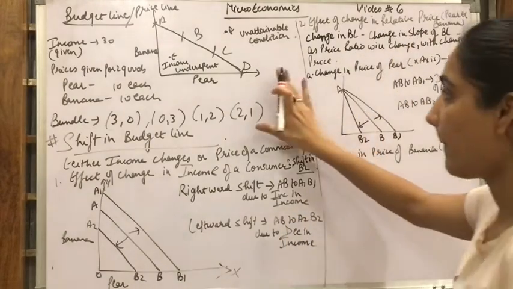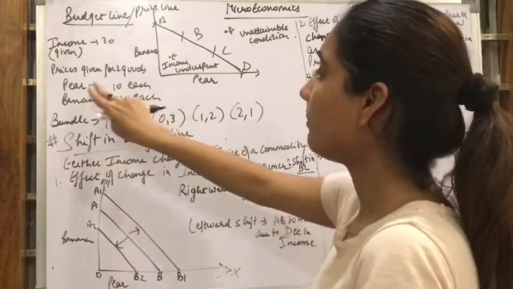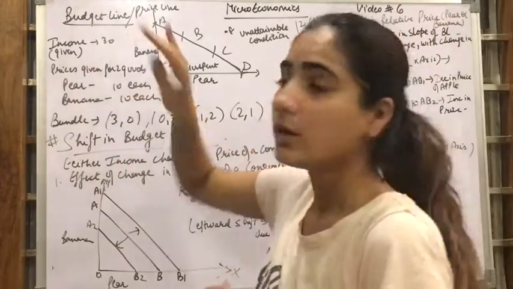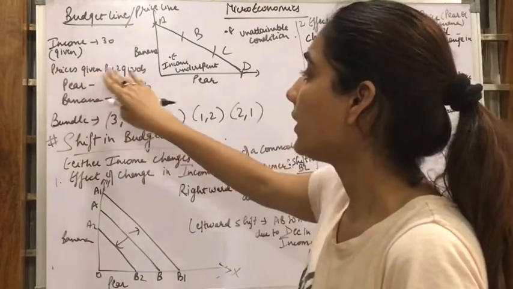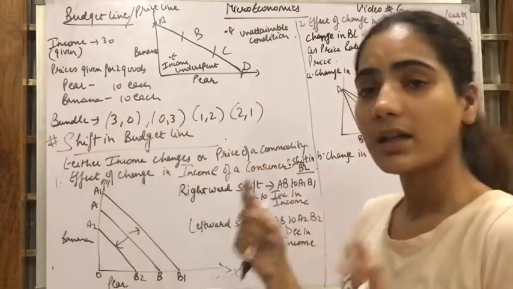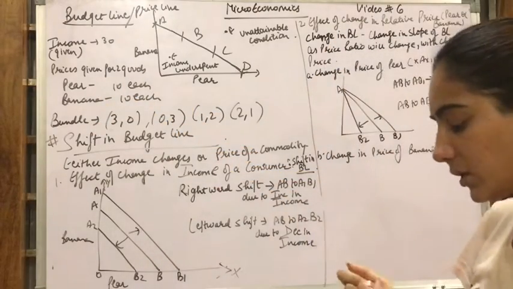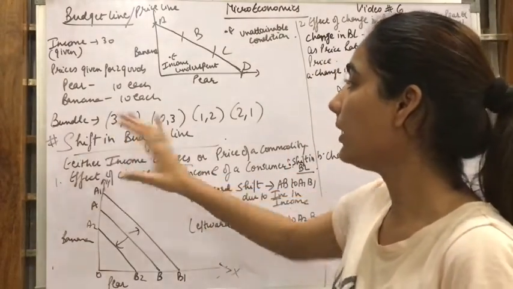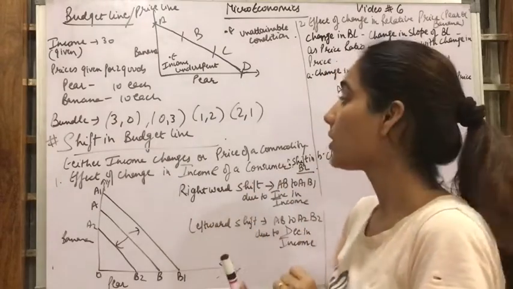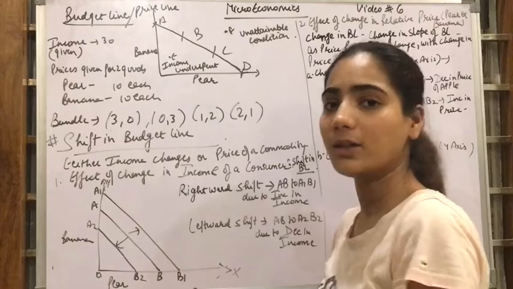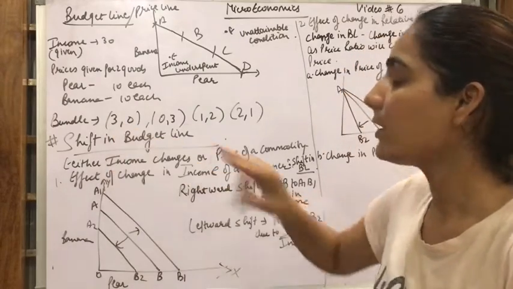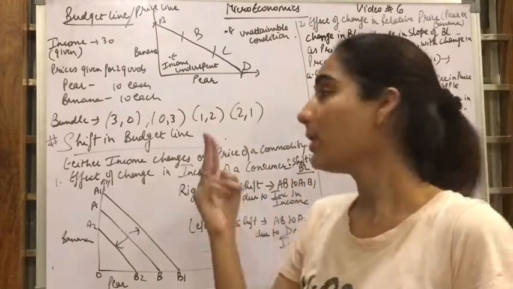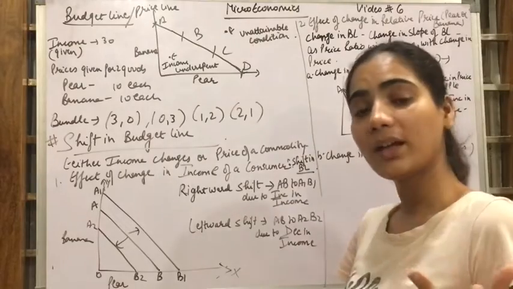So क्या है इसमें? मैंने दो goods लिए, pear and banana. Prices are given, income is given. Suppose I have rupees 30. Prices of the given goods, pear and banana, are each 10 rupees. Now different combinations, different bundles, what can I choose? Different bundles could be 3 pears, so 3 pears into 10 is 30 rupees हो गए मेरे. So 3 pears and 0 banana. Second में 0 pear and 3 banana. Third में 1 pear and 2 banana. And fourth में 2 pear and 1 banana.